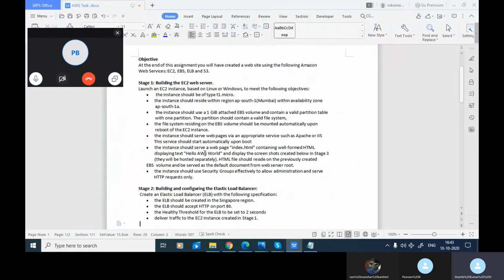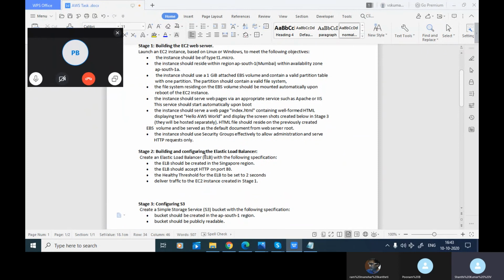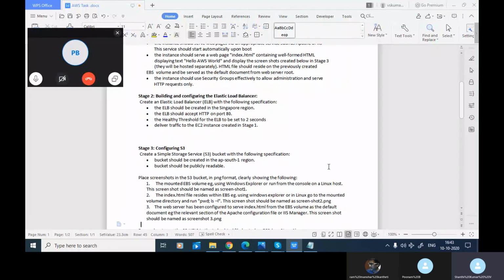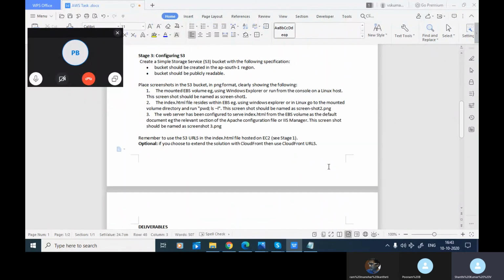After that you add, in the same HTML file, the URL of the S3. So you can do the stage 2 step initially, then later on do stage 3. Let us follow their steps, because they wanted ELB screenshots also. That is the reason they have given configuring S3 and uploading the S3 files in stage 3. So we have discussed these. In the same EBS volume, it is going to be done.